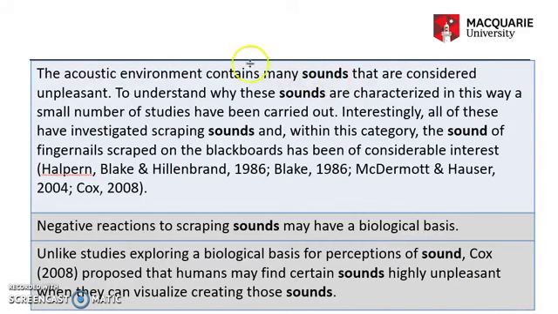So you can see the word chain clusters in the introductory paragraph to tell us that this is what the text is going to be about. The word chains are also picked up in the topic sentences of the two paragraphs to reorientate us to the topic of the text. You may have been tempted to include the word acoustic as it being another word for sound, and this would have been okay to do.